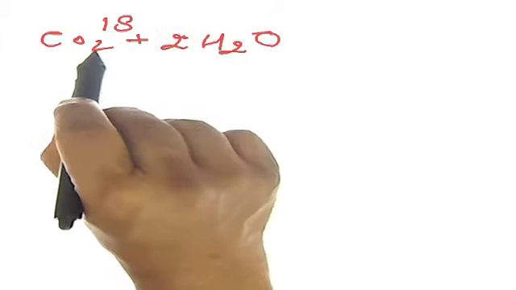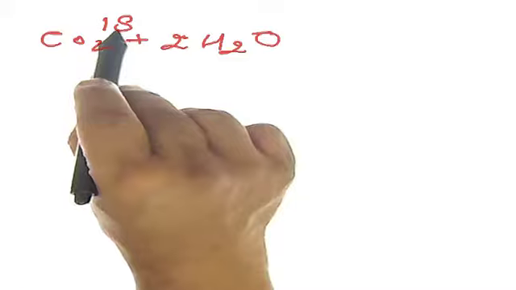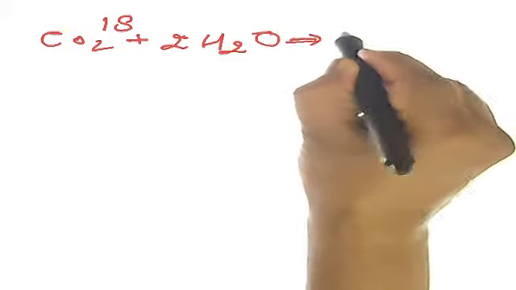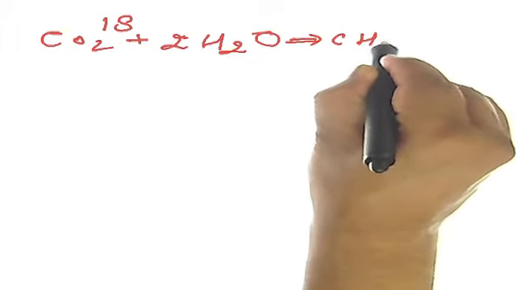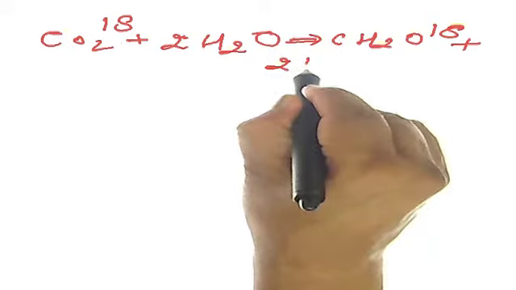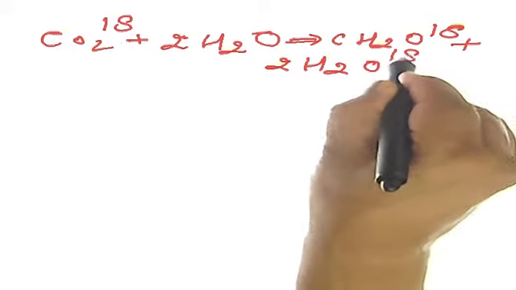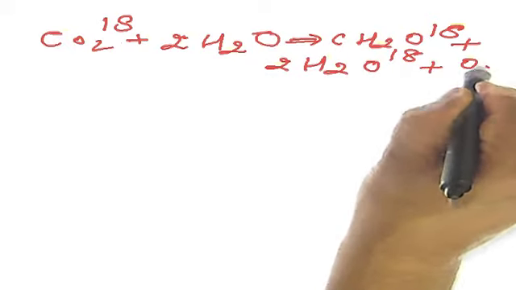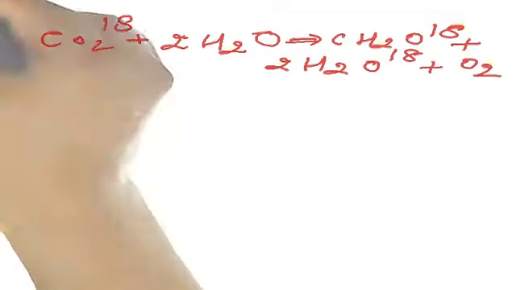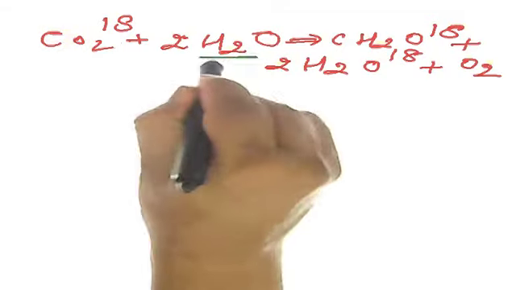The oxygen of CO2 was labelled with O18. The oxygen of water was unlabelled. So the product, that is the carbohydrate, was labelled with O18, plus water was also labelled with O18, but the evolved oxygen was unlabelled. So this step confirmed that the source of evolved oxygen is water, not CO2.